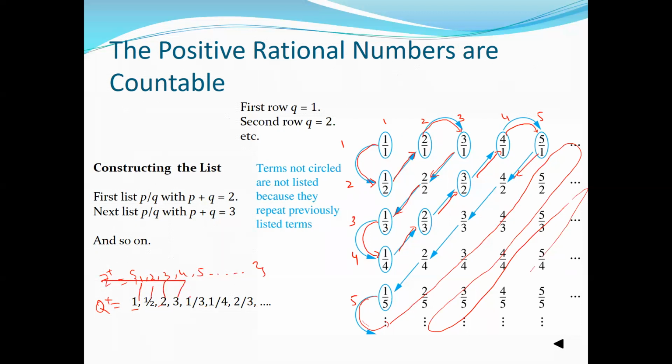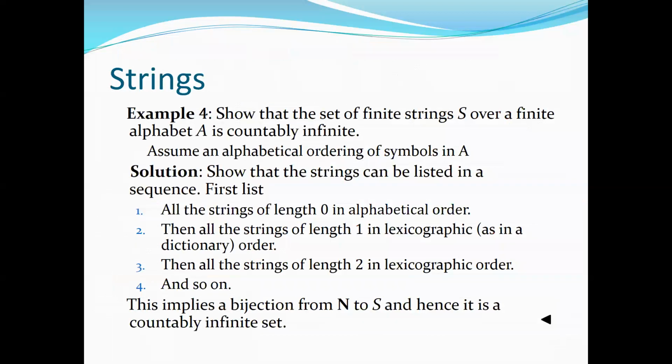If this can happen, we call it a countable set. So this is an infinite set, but the set of positive rational numbers is countable, right?